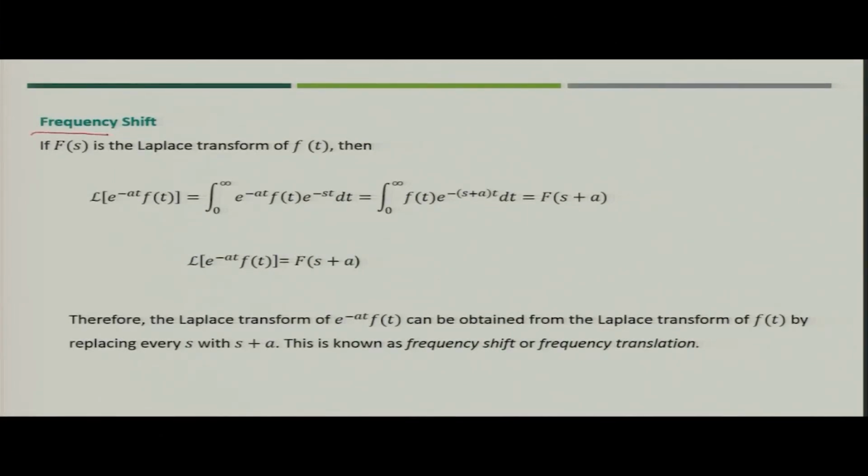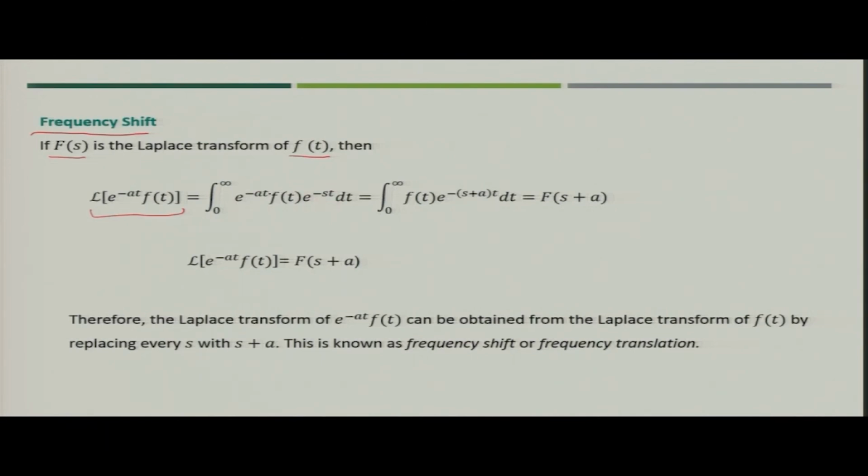Now, let us talk about the frequency shift. If F(s) is the Laplace transform of f(t), then consider the Laplace of e to the power minus at multiplied by f(t). Taking that function inside the integral, the standard definition of our Laplace transform is the integration between 0 to infinity of f(t) into e to the power minus st dt.